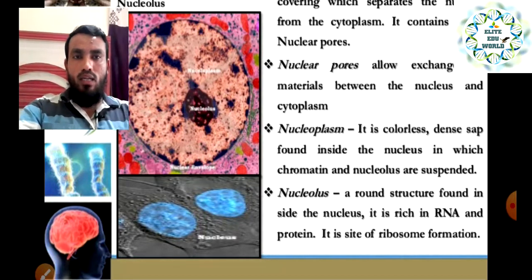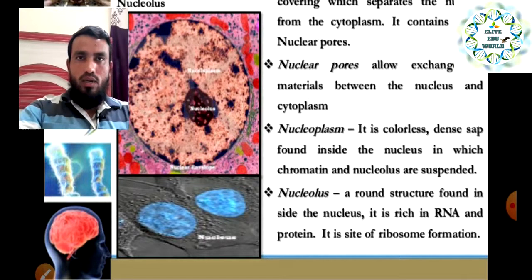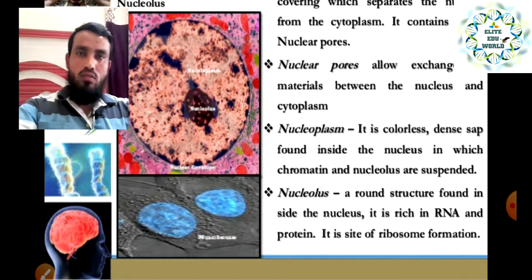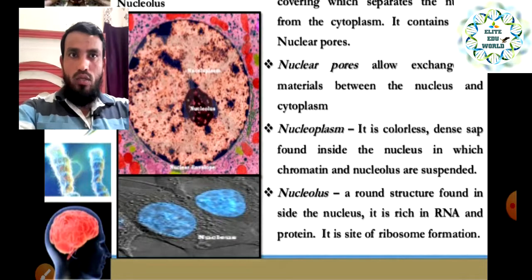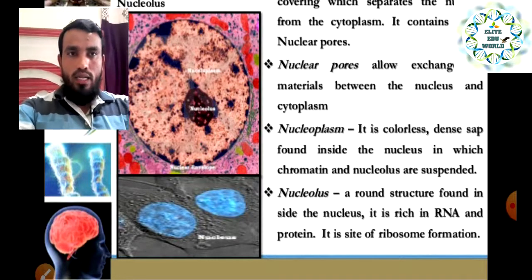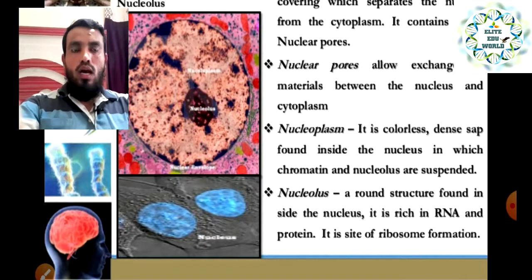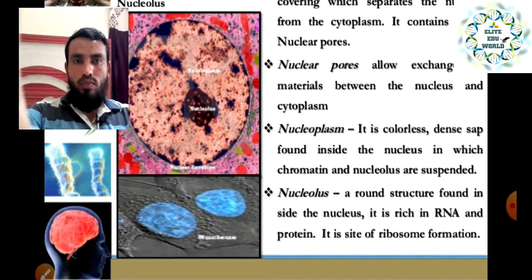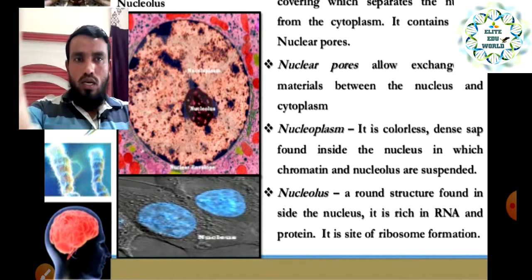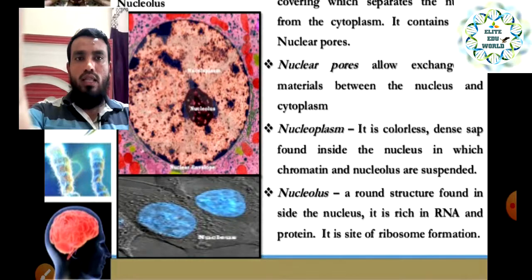Chromatin is the material which, when the cell wants to multiply, they will convert into the chromosome. That is called the chromatin. That chromatin and nucleolus are suspended in the nucleoplasm, and the next is the nucleolus, a round structure found inside the nucleus.